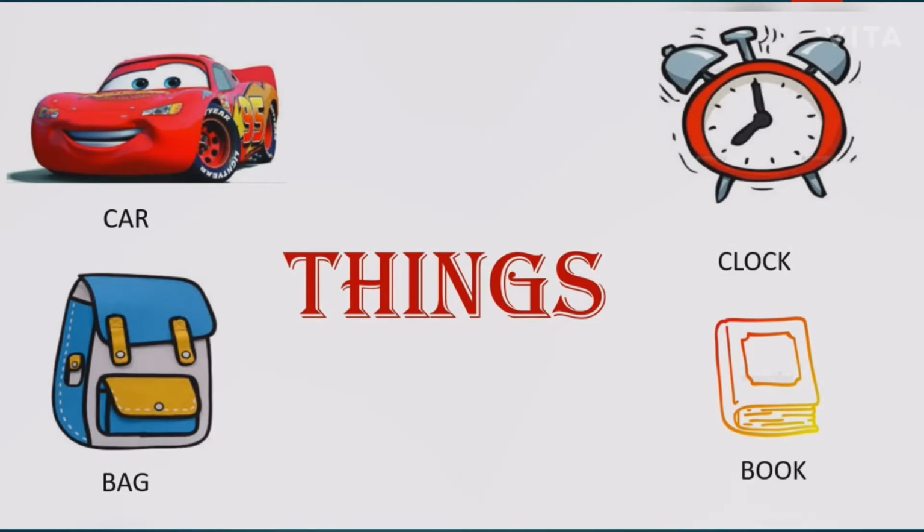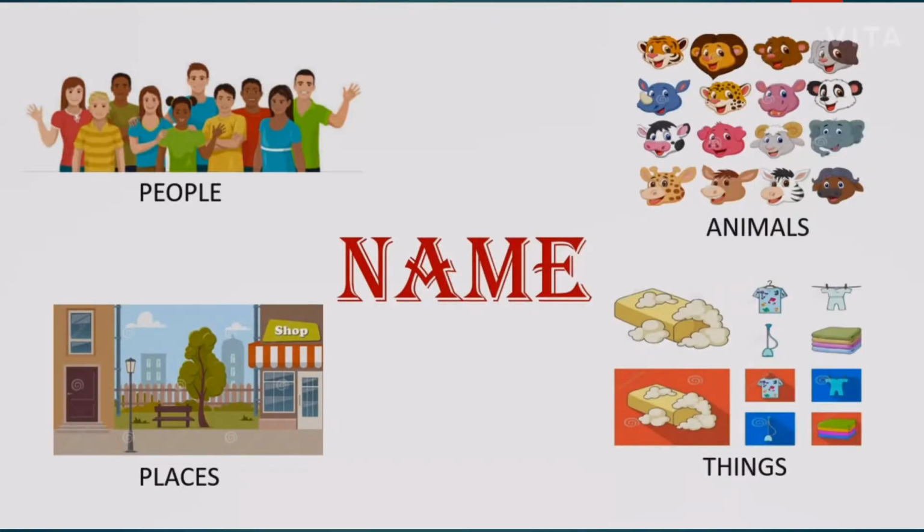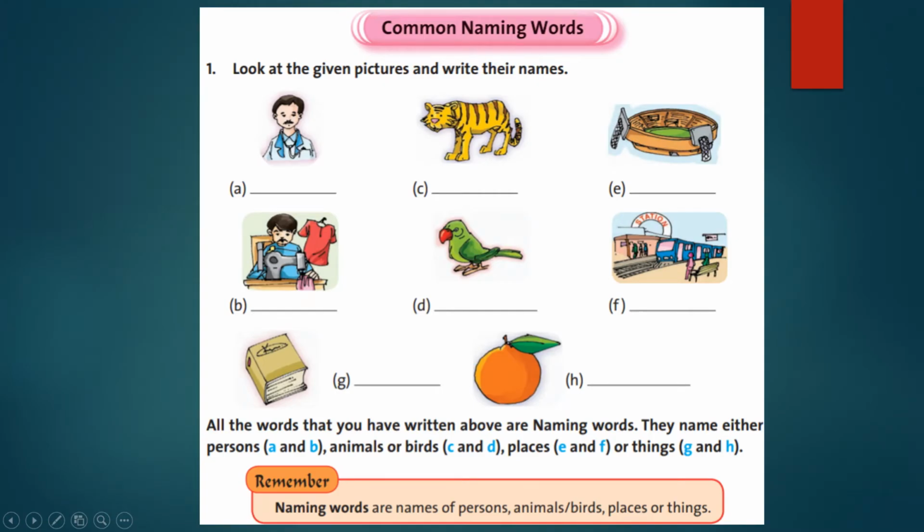Things. There are many things: car, clock, bag, book. All these are names of things. So a noun can be a name given to a thing. So children, I think all of you are clear about naming words or nouns. Every person, place, animal or thing is given a name so that you can identify them easily. If anything is not given a name, it's very difficult to identify. So it is the importance of noun or naming word.